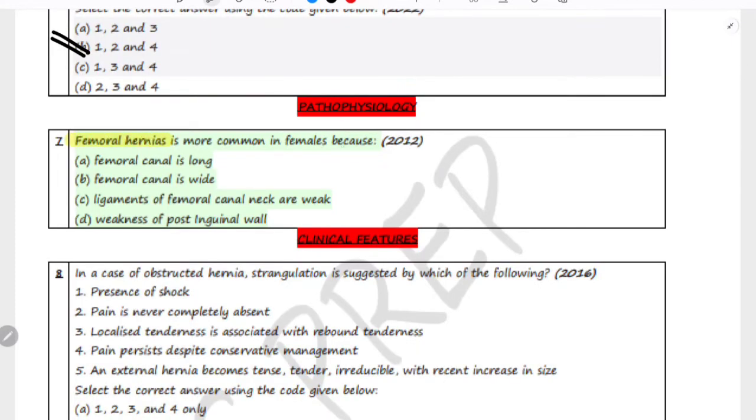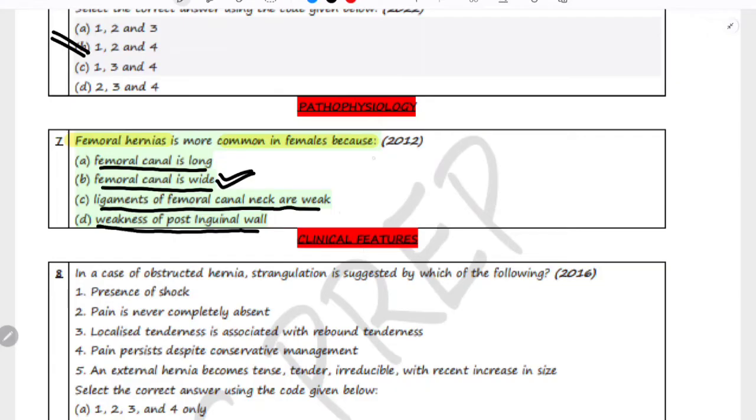Femoral hernia is more common in females because, now UPSC is trying to ask us, why does femoral hernia occur more in females? And if you read the options, it will confuse you. The first option is femoral canal is long. The second option is femoral canal is wide. The third option is ligaments of femoral canal and neck are weak. And the fourth option is weakness of posterior inguinal wall. So the correct answer is femoral canal is wide in females.